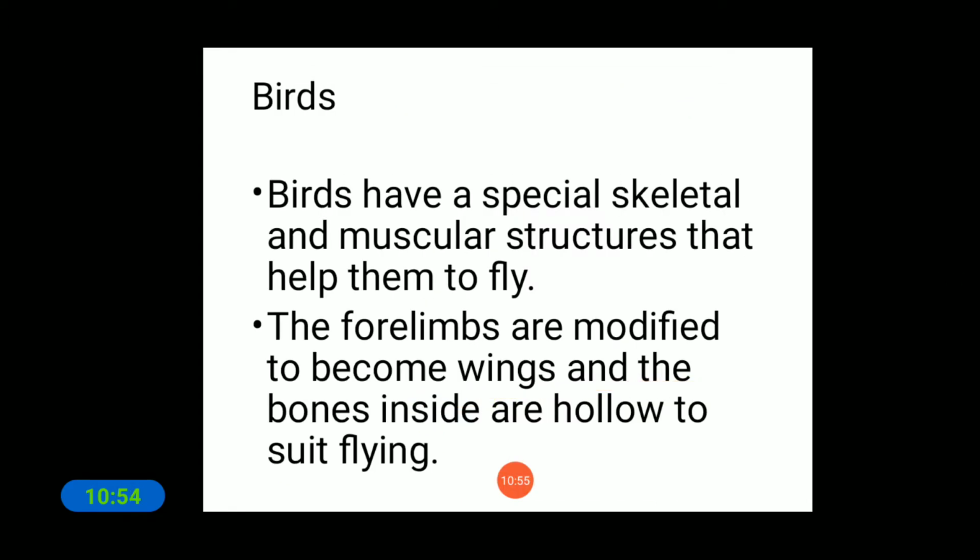Next we can see another type of animal, that is birds. See students, birds have a special skeletal muscular structure that helps them to fly. The forelimbs are modified to become wings, and the bones inside are hollow to suit flying.